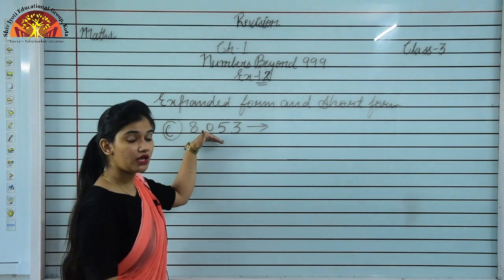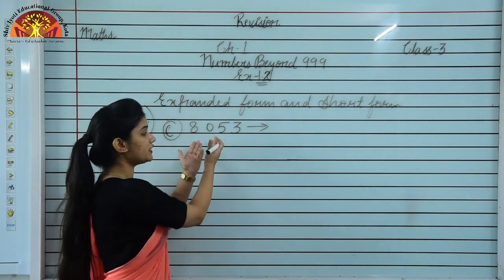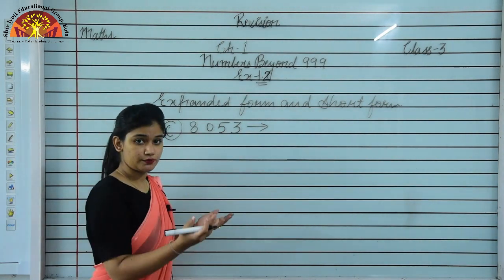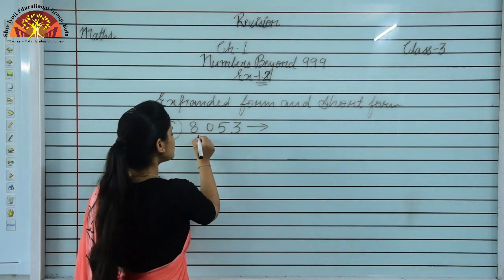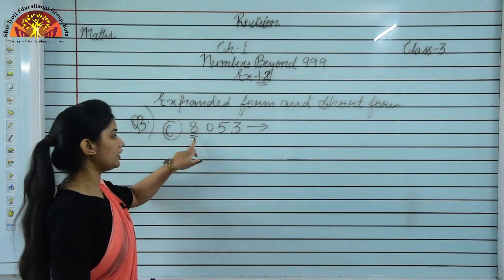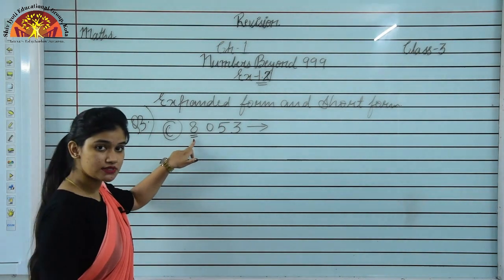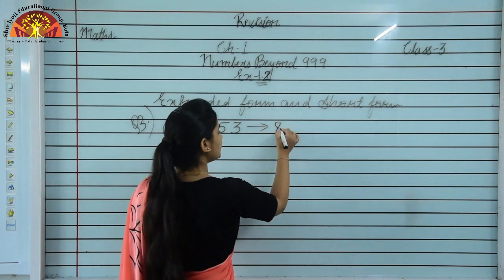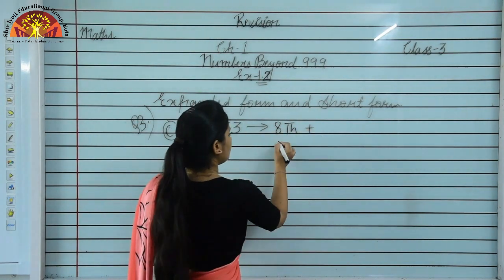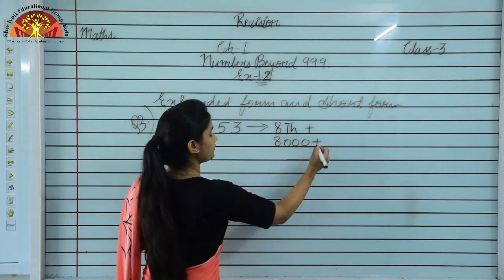Which form is it given in? Short form, or we can say standard form also. Now we are going to convert this number into expanded form. So how can we convert a number into expanded form? Let's see here. First of all, we have to see this digit and we have to find the place value of this digit. It is coming at thousands place. So the place value of 8 is 8 thousands, or we can write 8,000.